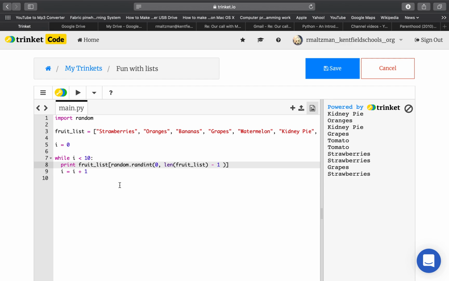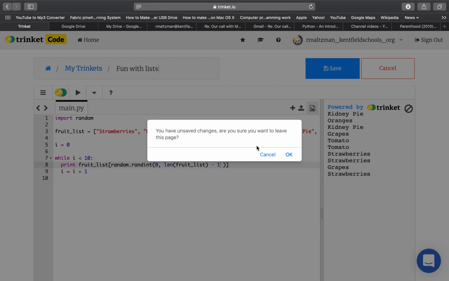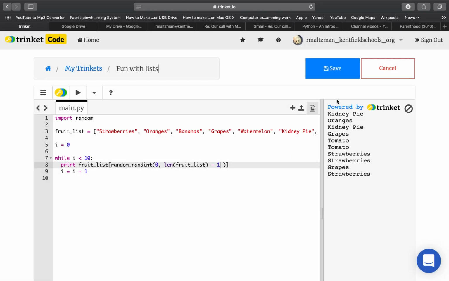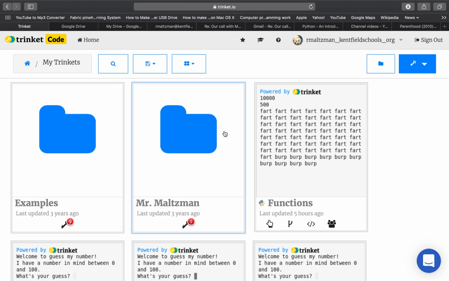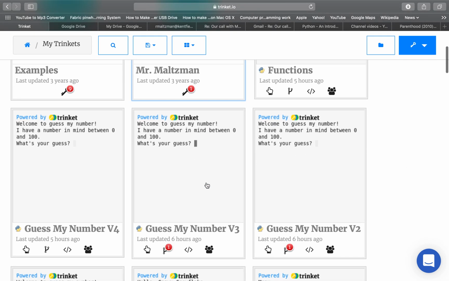Now that we know how to create lists and get random things from lists, I'm going to go back to my guess the number game, and I'm going to give random insults to people who mess up the guess. So here's how I'm going to do that. I need to save this. All right. Now I'm going to go to my guess my number game, V4.